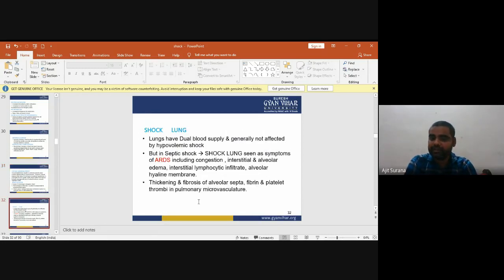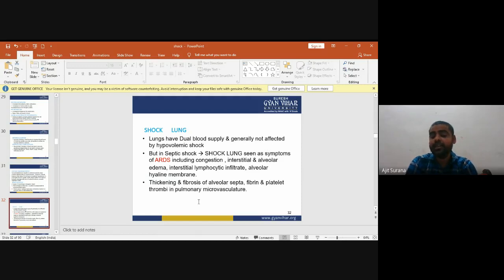Now, shock over lungs. Lungs have a dual blood supply and are generally not affected by hypovolemic shock. But in septic shock, lungs are seen with symptoms of ARDS.